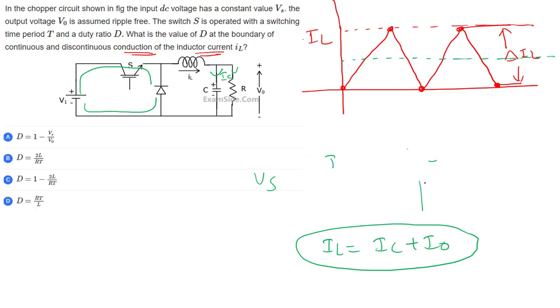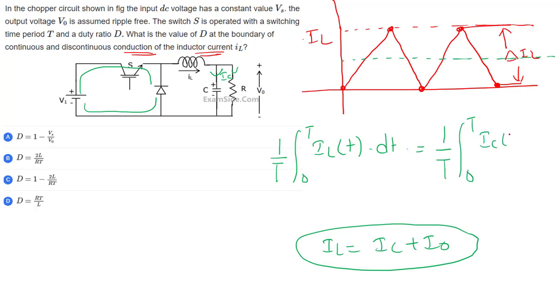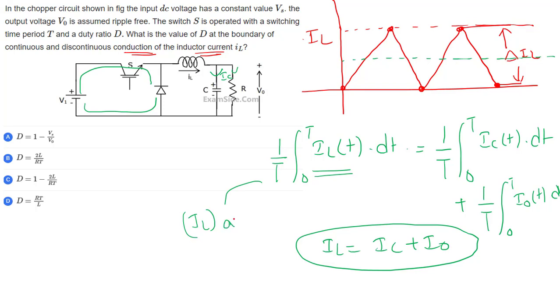Next, if I do 1 by T integration on all the sides, with respect to time, then 0 to T of IC of t dt, and 1 by T integration 0 to T of I0 of t dt. Then what is this answer? The average inductor current, IL average. What is this answer? IC average. I am doing integration on both sides. And this is I0 average.